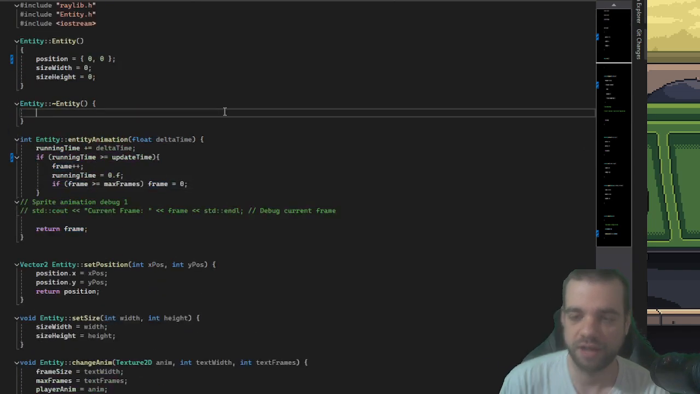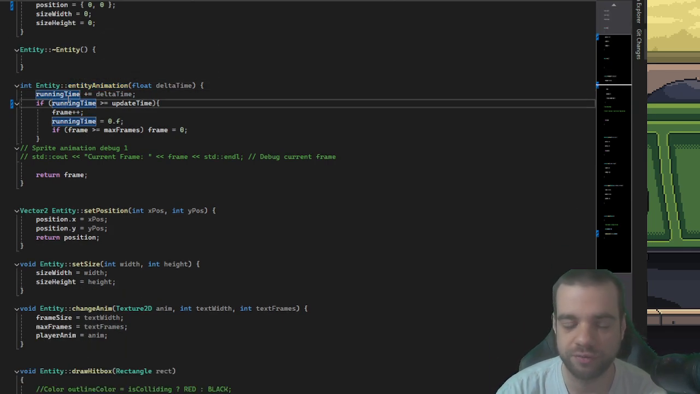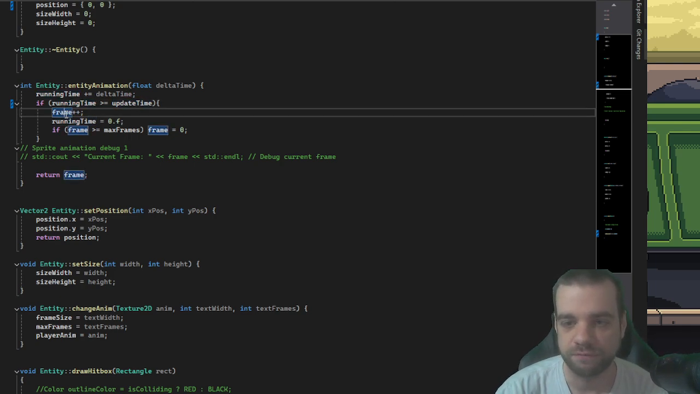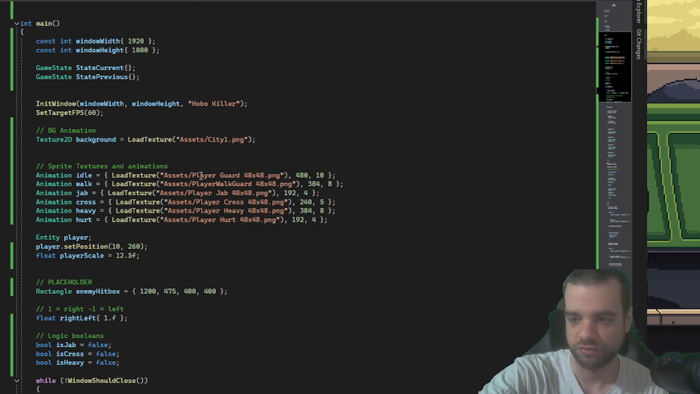So here's our class functions. Entity animation, this handles the animation for every single state that the character is in, idle, walking, attacking. It just takes the running time and then adds delta time to it, and then it takes the frame, so it's going to add 1 to each frame. If you see here, there's like 10 for the idle, 10 frames.